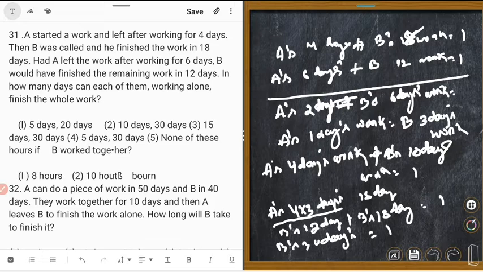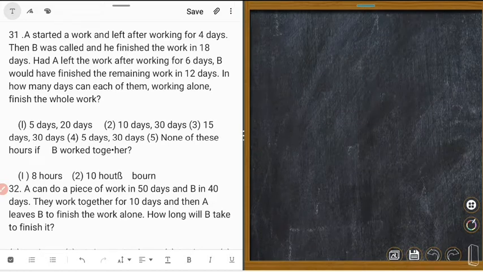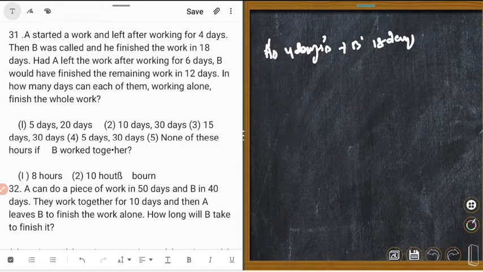Let's calculate again. Just 1 minute. So A's 4 days work plus B's 18 days work is equal to 1 work.